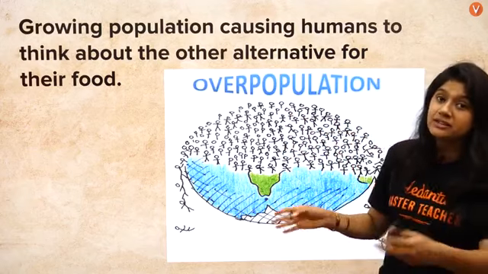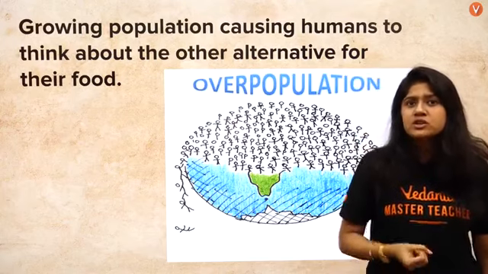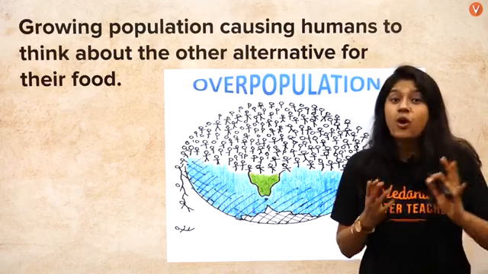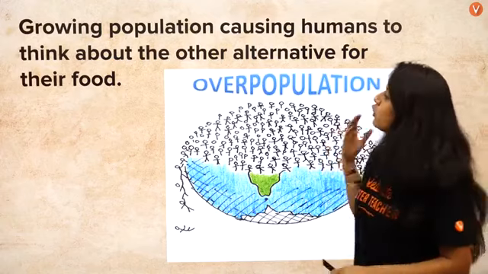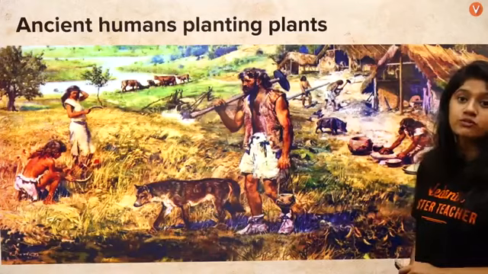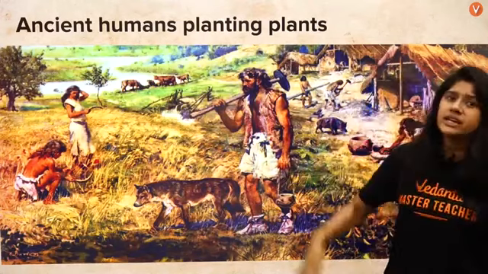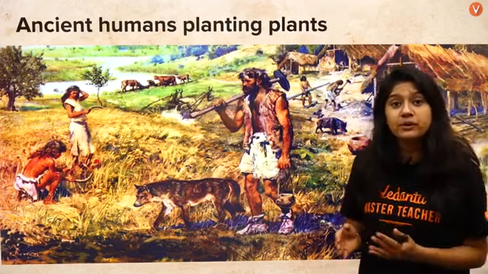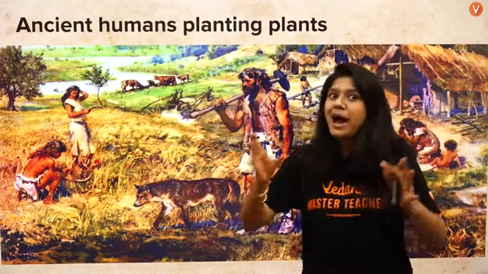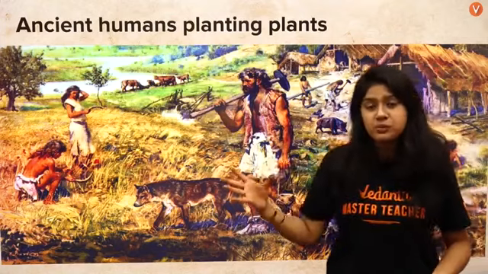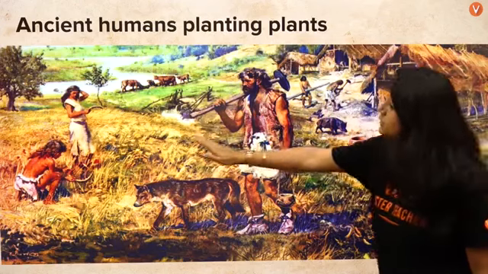That was happening during that time when the people were hunting the animals and the number of animals was getting reduced. So they had a thought: why not find an alternative way of eating, or any other source of food? So what happened? They found an alternative source of food, and that is nothing but farming. During the old days, once the animals were getting reduced in number, these ancient people switched to farming. Switching means they came to terms with reality. They got settled down, and they started doing the farming.